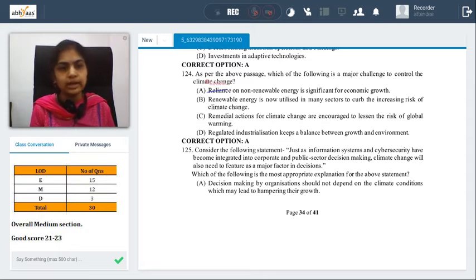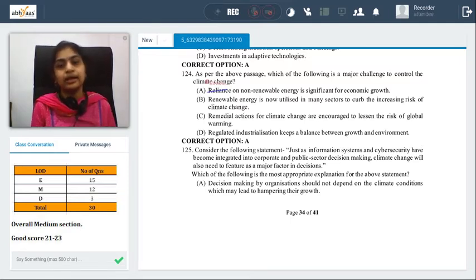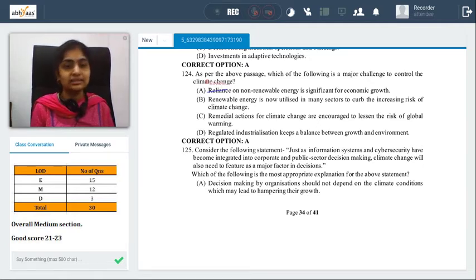We could also have had different kinds of options, like promoting climate change concepts. The industries are finding it very expensive, so they're not very supportive. Trying to convince them is a challenge, and trying to encourage people to take necessary precautions is a challenge. All these things will come under challenges if we look at it in a different manner. We could look into whether it's outdoor activity or the working population, or the way you need to take care of your own infrastructural requirements of buildings, etc. They're all challenges to be looked at if we want to look at options like that. However, in the given case, A is the best possible answer. So let's not confuse ourselves unnecessarily.